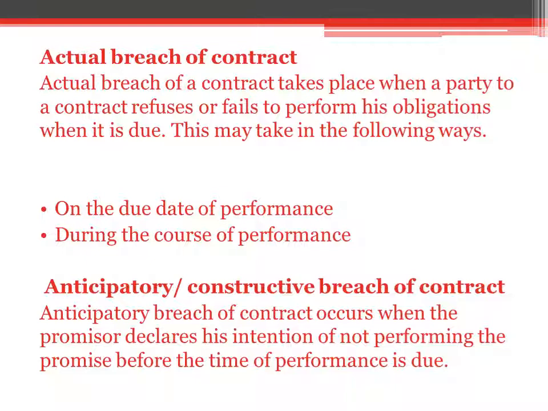So, what is the consequence of anticipatory breach? The consequence is that the promisee can either treat the whole contract as broken and claim damages, or wait for the due date and hold the other party responsible for all the consequences of non-performance.